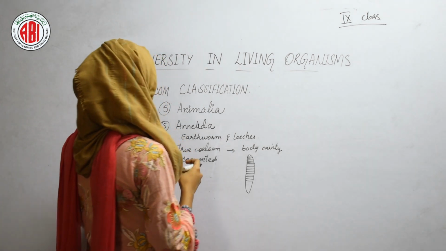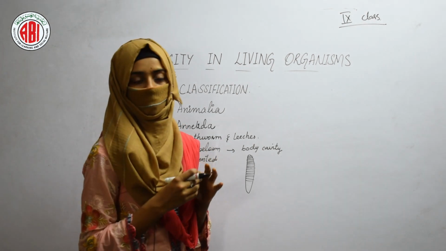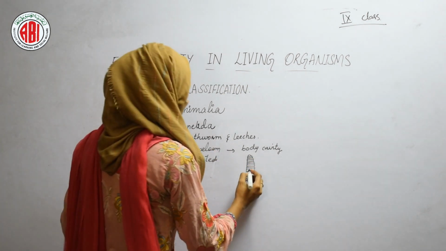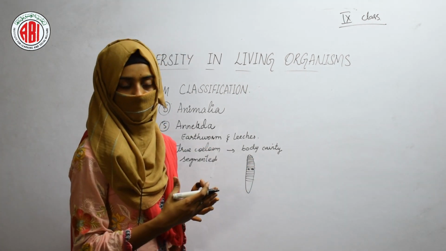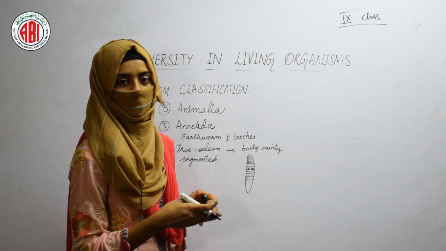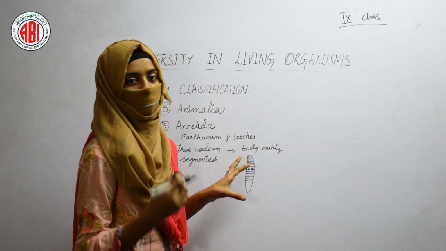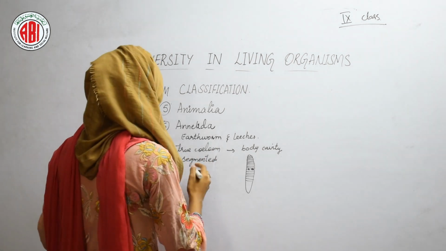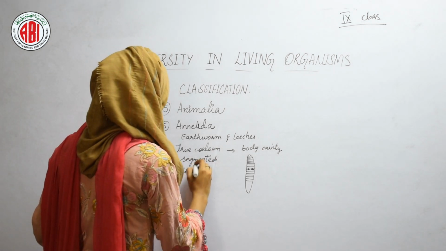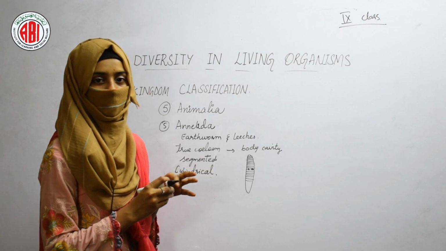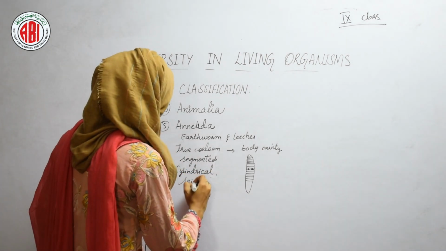So, here the Annelida is a phylum which shows some differentiation in the organ system. And in some segments the reproductive organs can be present, and in the other segments some respiratory organs are present. So, in this way the body cavity is occupied by the different organs, and the shape of the body is cylindrical. And the animals which are present in the Annelida phylum, they are also triploblastic.